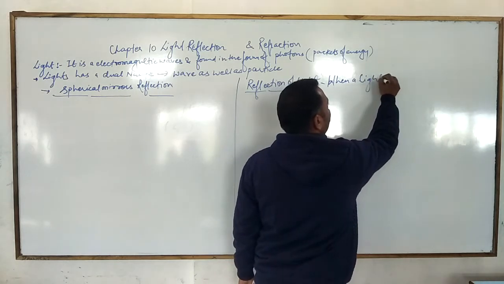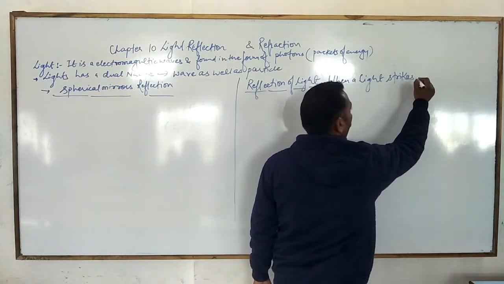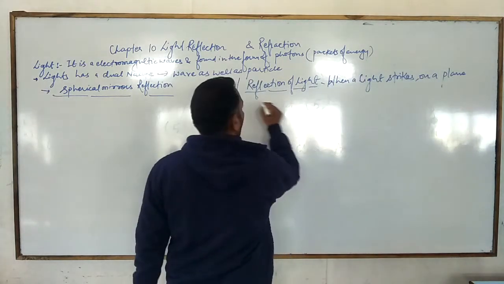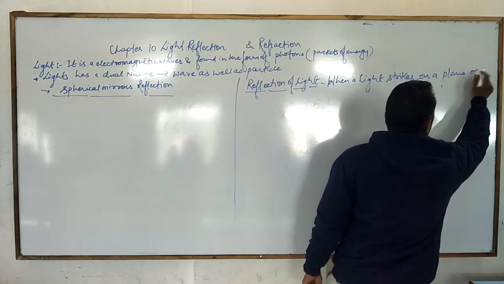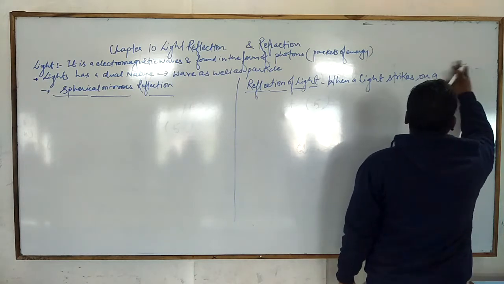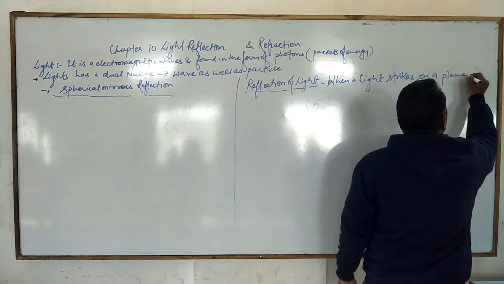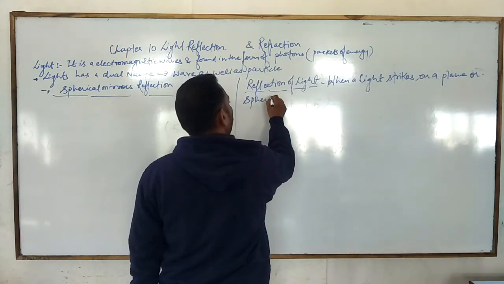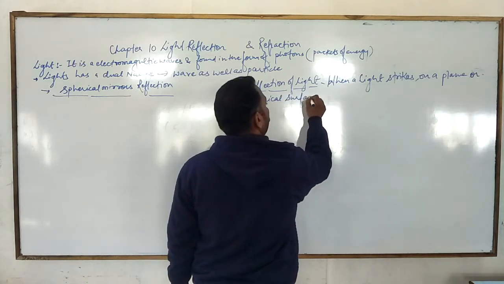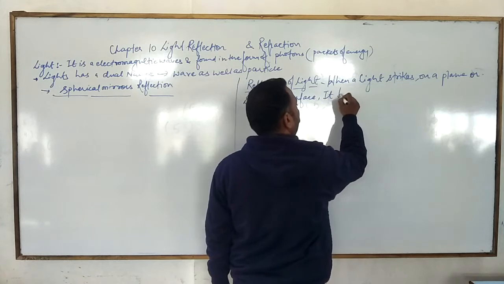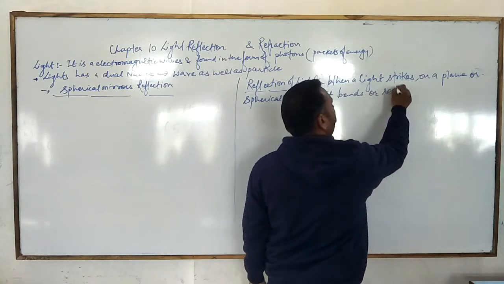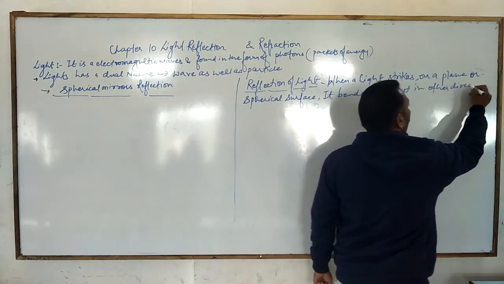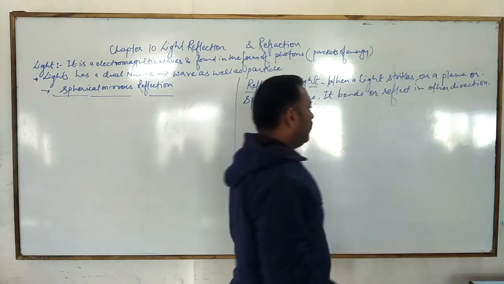When light strikes on a plane, it may be plane or maybe spherical, it bends or reflects in another direction.